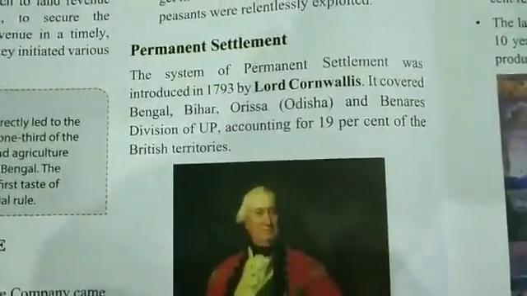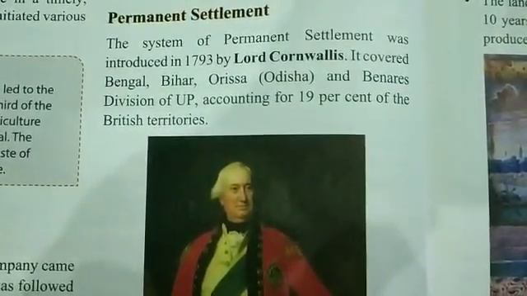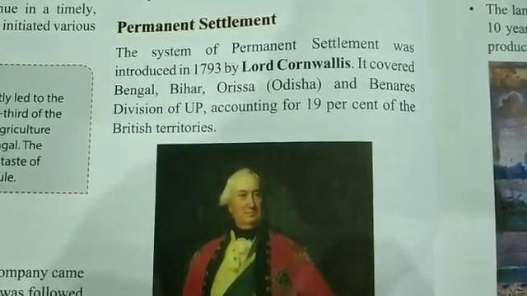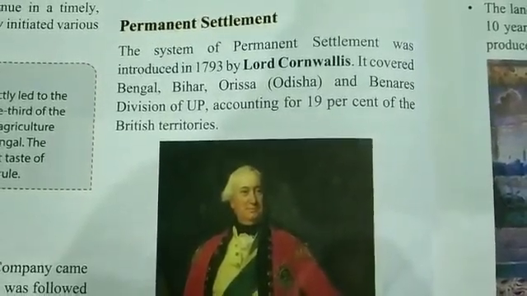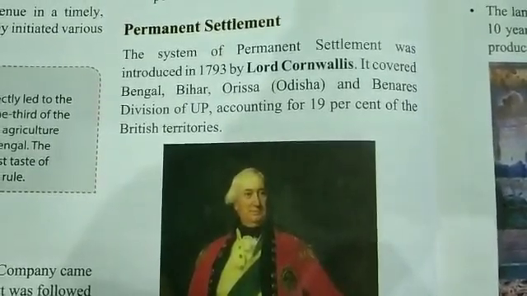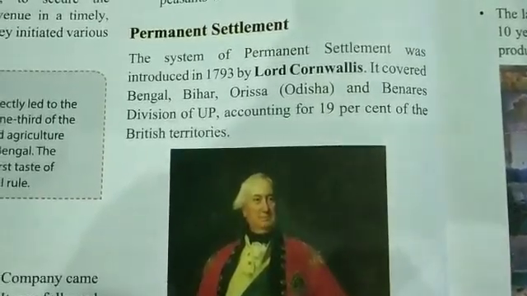Now, the Permanent Settlement. The system of Permanent Settlement was introduced in 1793 by Lord Cornwallis. It covered Bengal, Bihar, Odisha, and the Benares division of Uttar Pradesh, accounting for about 19% of the British territory.